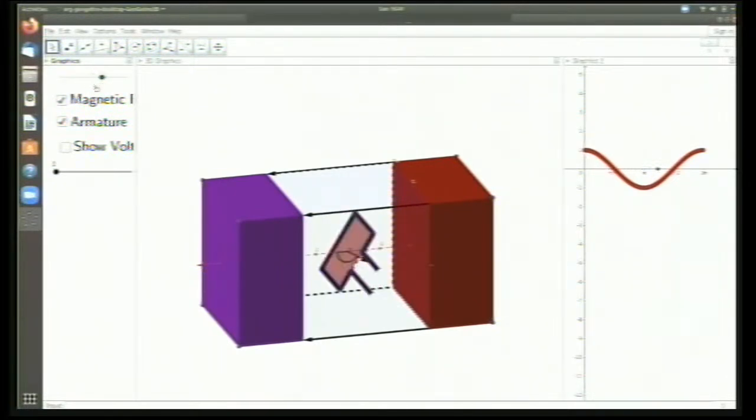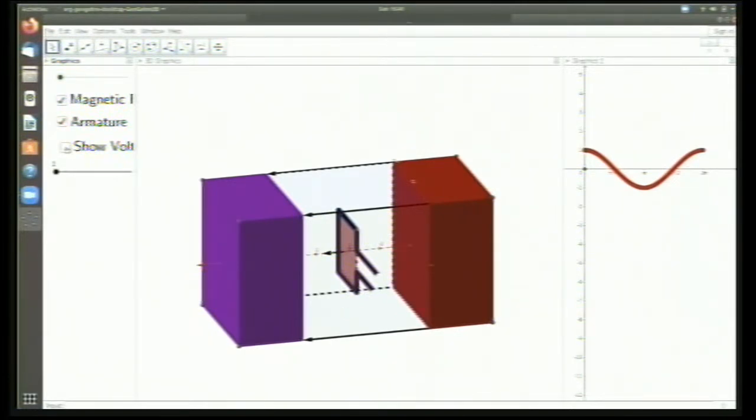The flux is changing. Now, here comes Faraday's law. Faraday demonstrated that if you rotate this, a voltage is developed between these two conductors. Faraday also showed that if you rotate this with a higher speed, you get more voltage. So when you rotate it, you get voltage, and when you rotate it faster, you get more voltage. This is what Faraday showed in his experiment.